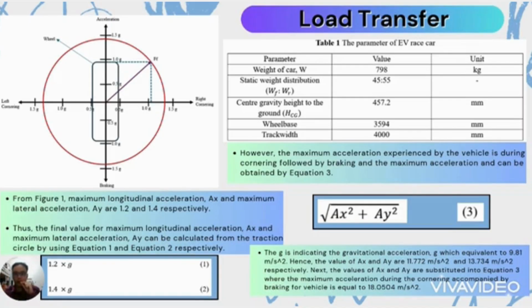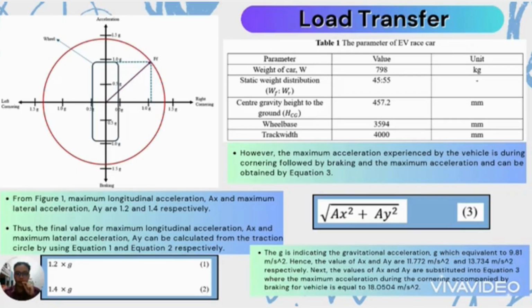Then table 1 shows the parameters of the EV Racecar that I used to do the calculation analysis for the load transfer. However, the maximum acceleration experienced by the vehicle is during cornering followed by braking, and the maximum acceleration can be obtained through equation 3. Equation 3 is based on the Pythagoras theorem.